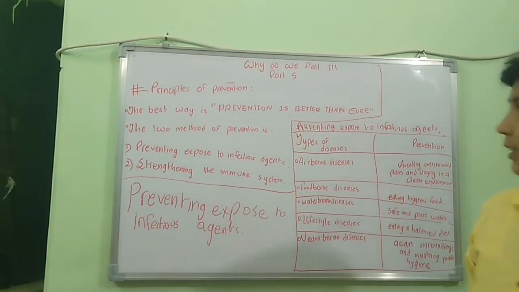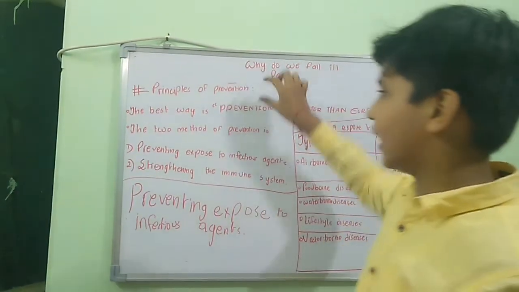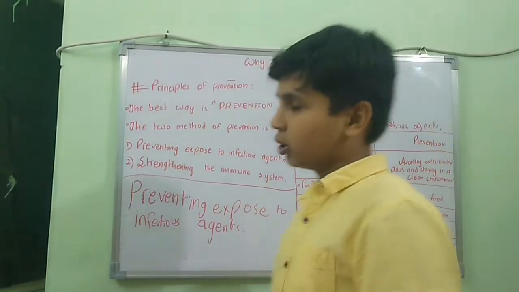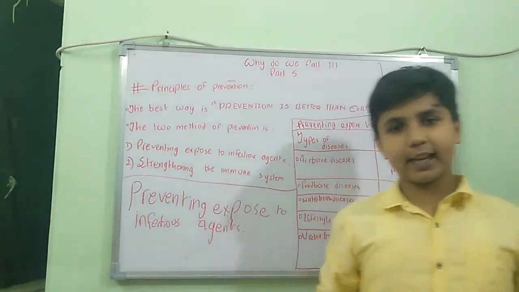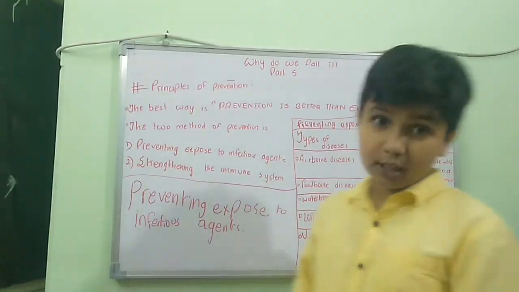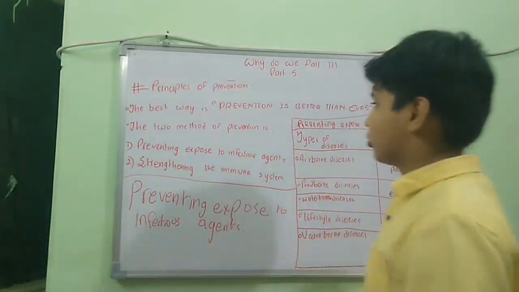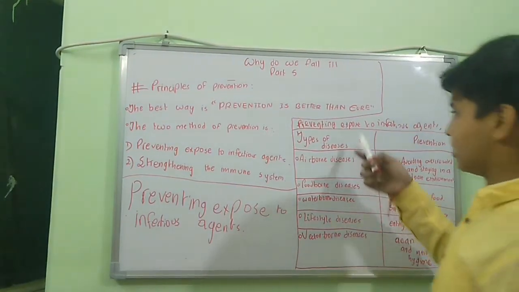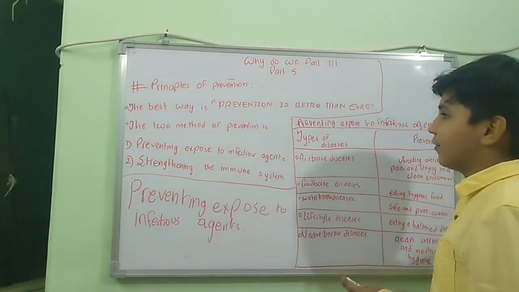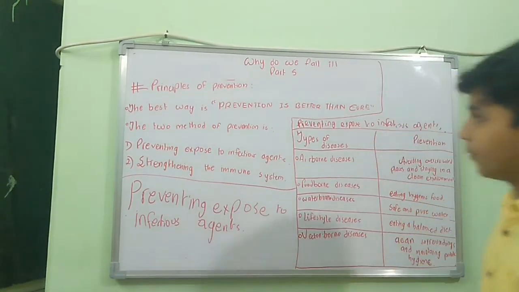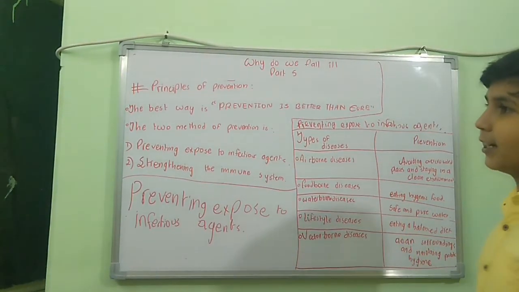The next topic is the principle of prevention. The best way is that prevention is better than cure. You have been hearing from most people that prevention is better than cure, which means that preventing the disease is better than curing the disease.